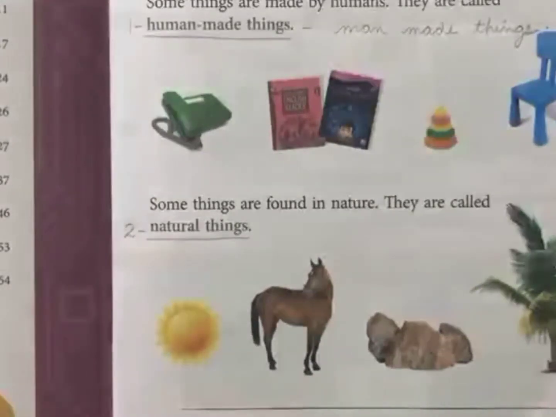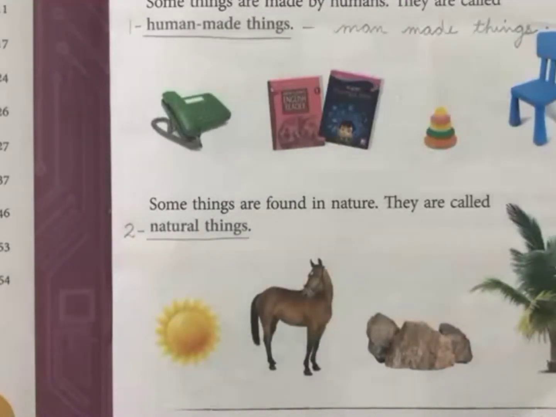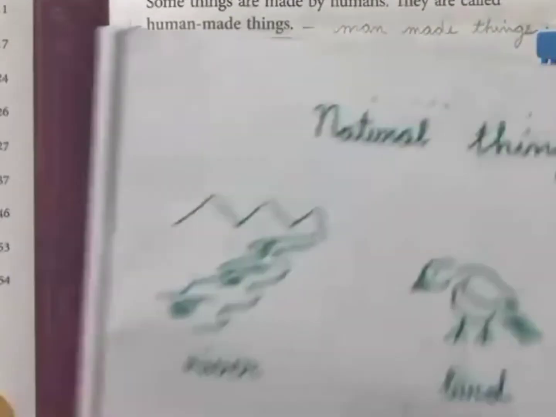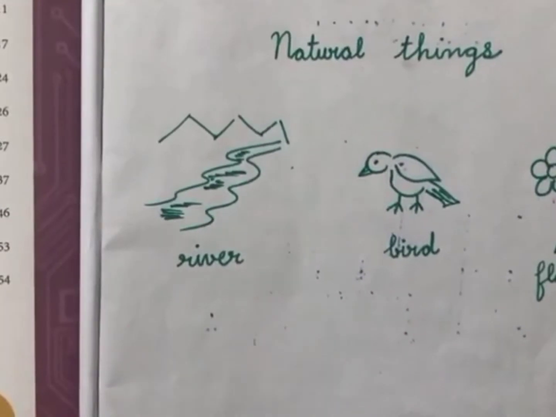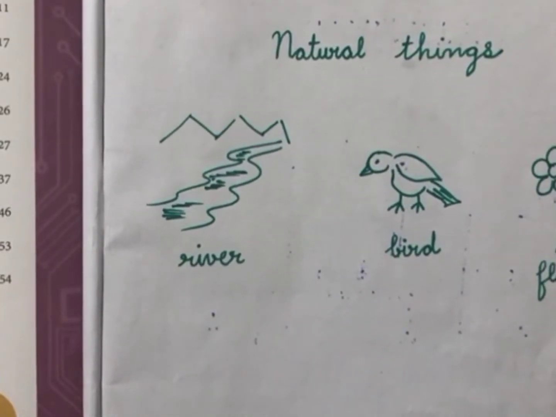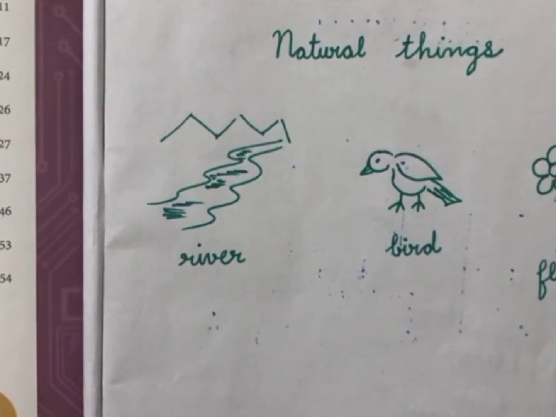Things that are found in nature or things that are created by nature are called natural things. I will show you a few more examples. River, bird, flower, animal, clouds, trees, sun, rain, water.